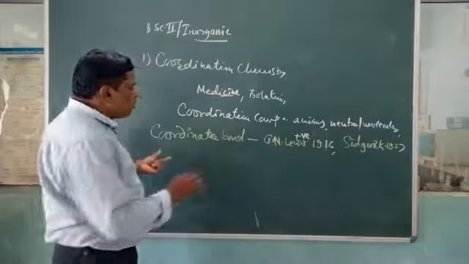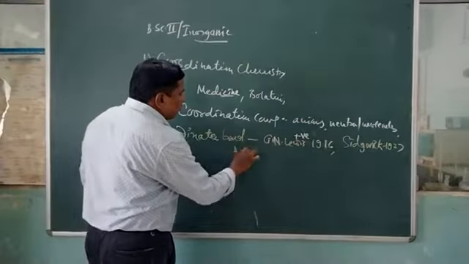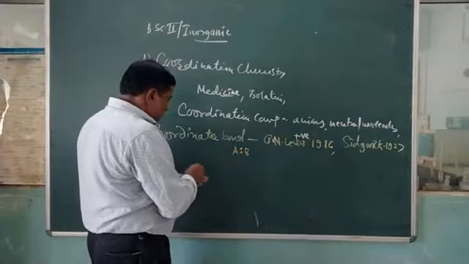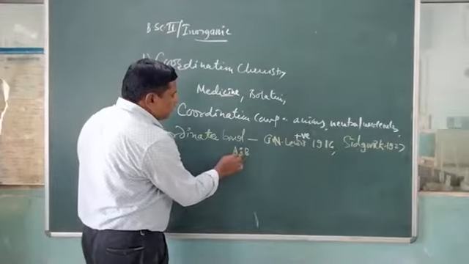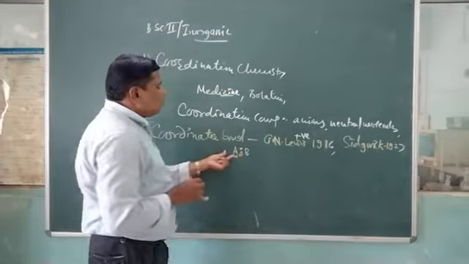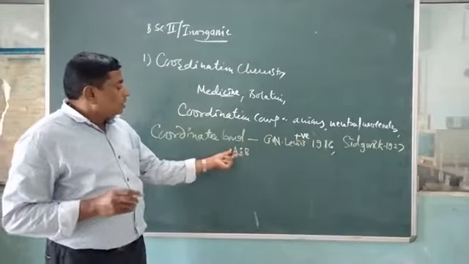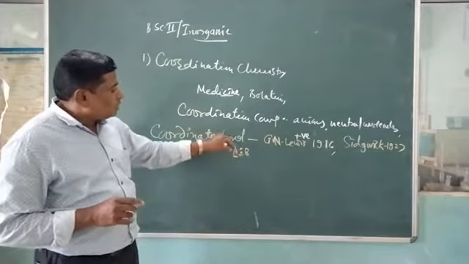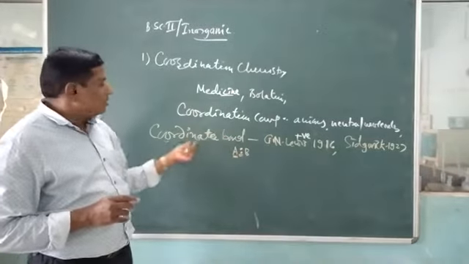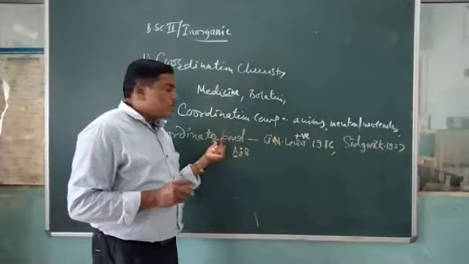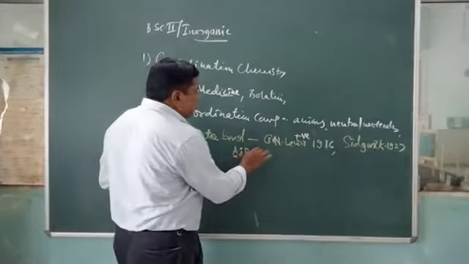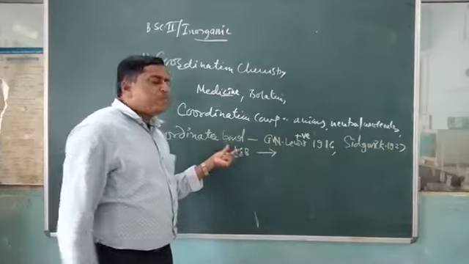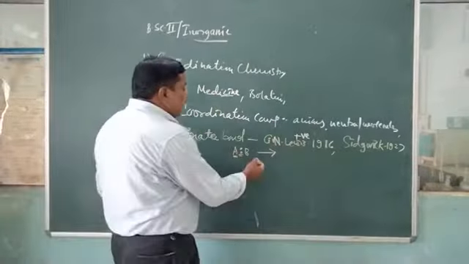Suppose we have two atoms, A and B. Here two electrons are required between the two atoms, and both these electrons are contributed by atom A. It is called the coordinate bond. The sharing is by both the atoms, but the electrons are contributed by only one atom, hence it is called the coordinate bond. This coordinate bond is indicated by an arrow, shifted from the donor atom to the acceptor atom.